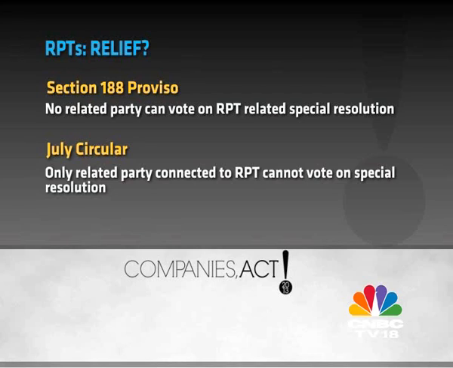The third clarification was on who can vote in a shareholders meeting, and there was a lack of clarity in the law as it was drafted. Just poor wording more than lack of clarity, to be very honest, that all related parties cannot vote. So it's now been clarified that it's only the related parties to the transaction who can vote in that.